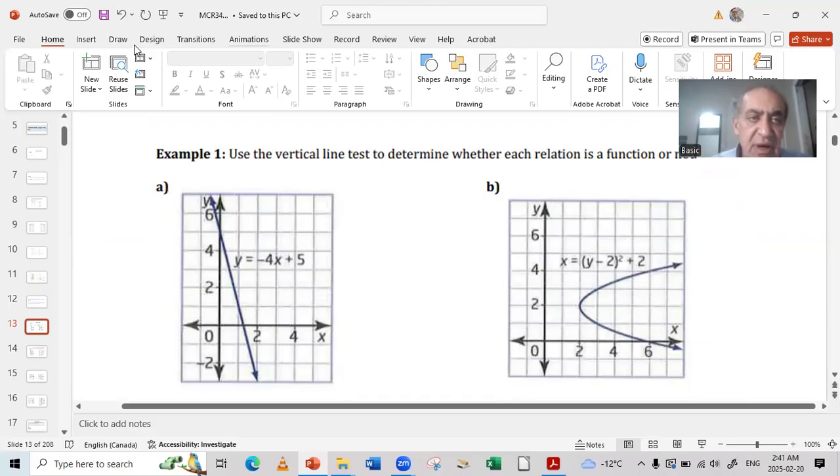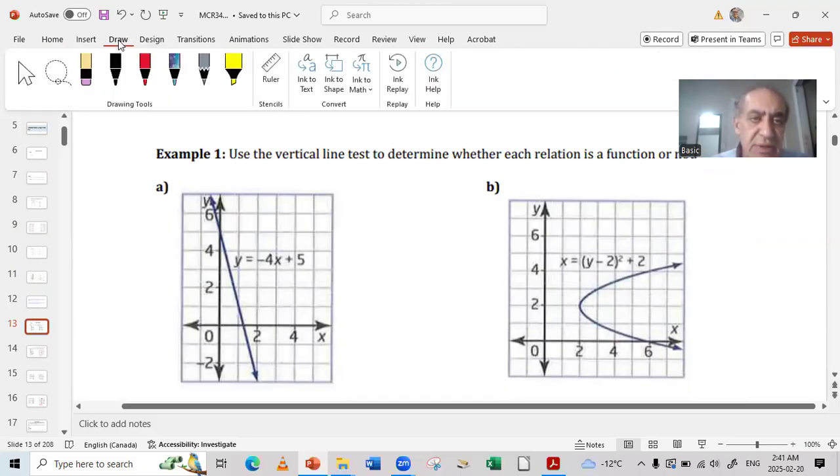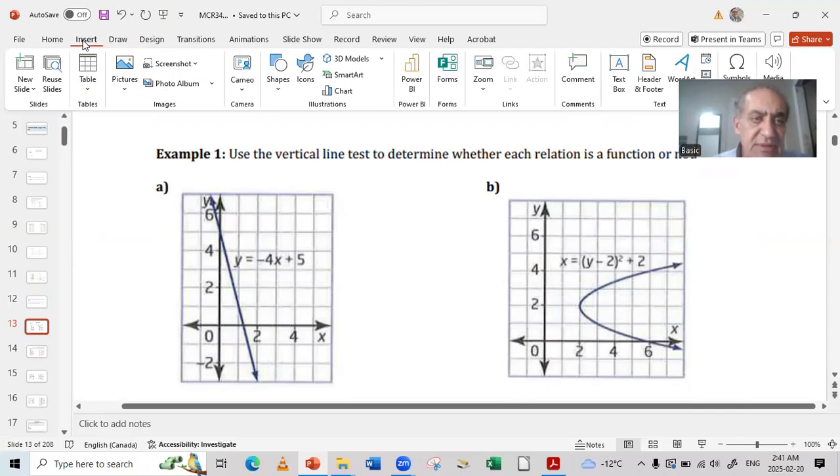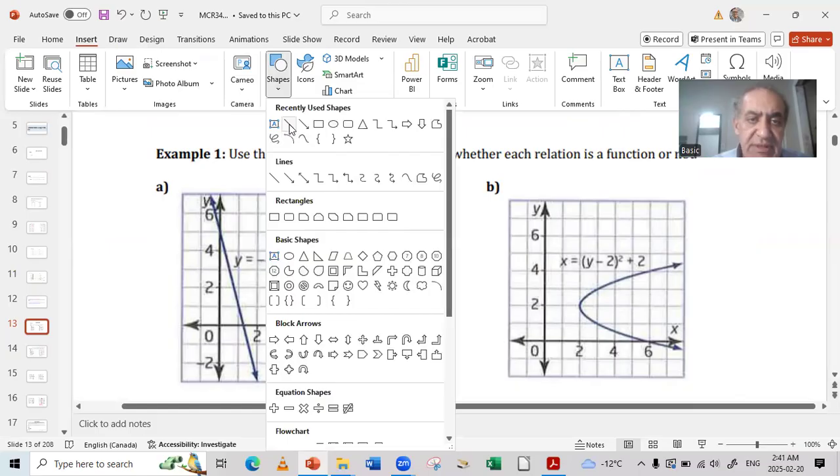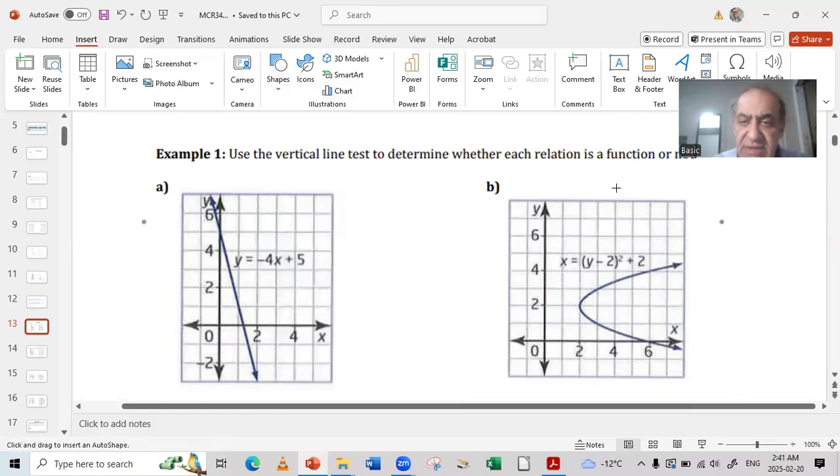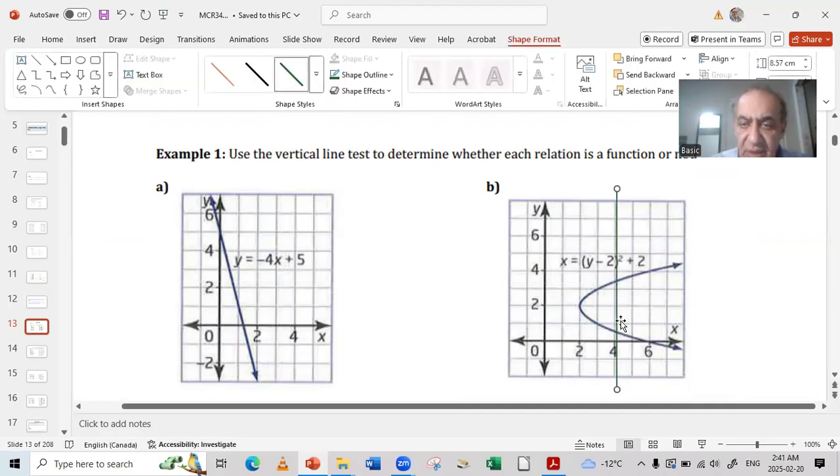The reason why, I will show you. I will do this just now. Let me insert, and let me take the shapes here. Let me take this line and place it anywhere here. It cuts the curve in 2 points, then this is not a function.